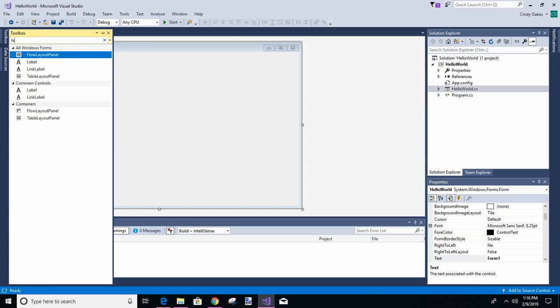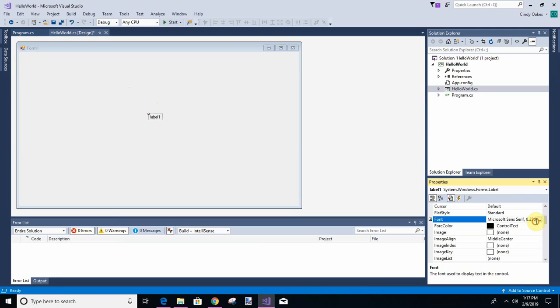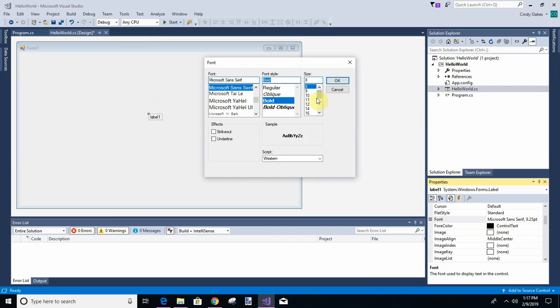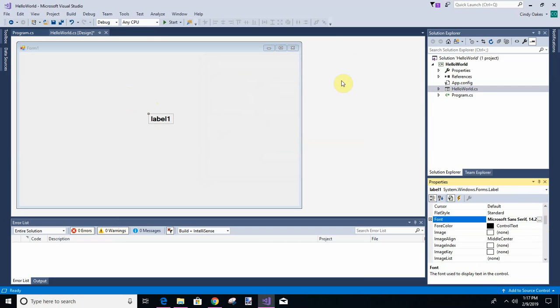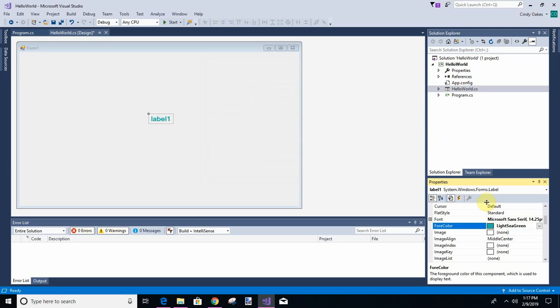So let's look for a label. And you can do a lot of things with labels. It does not have to just be black or whatever. We can change the font to bold or whatever we want. Make it bigger or smaller. We can change the color. We always like something interesting. Well, it's kind of different anyway. We can change the docking. Okay, label. Let's go back up here.